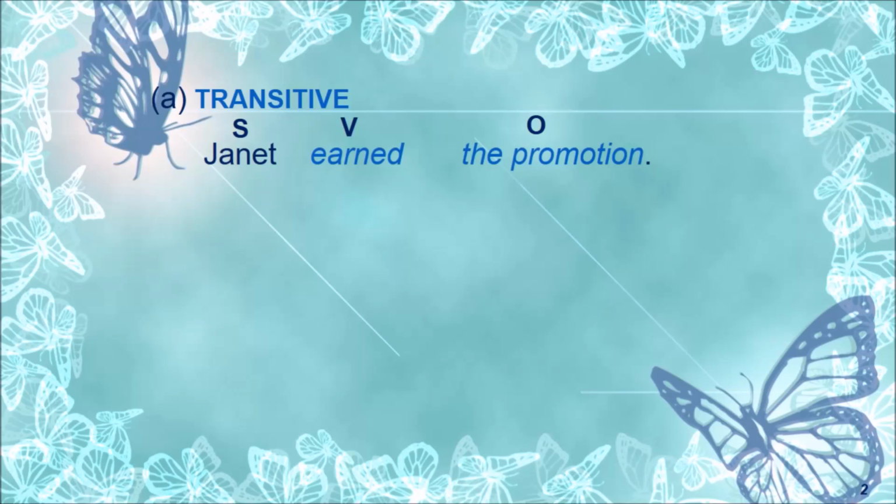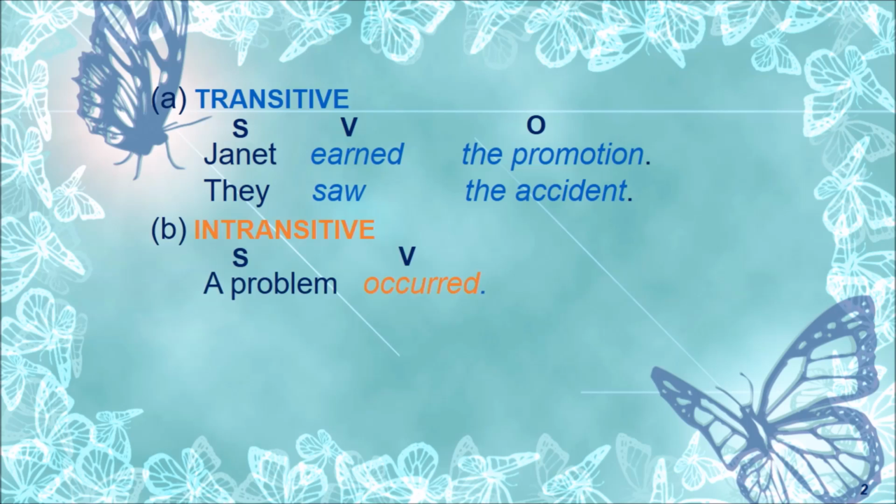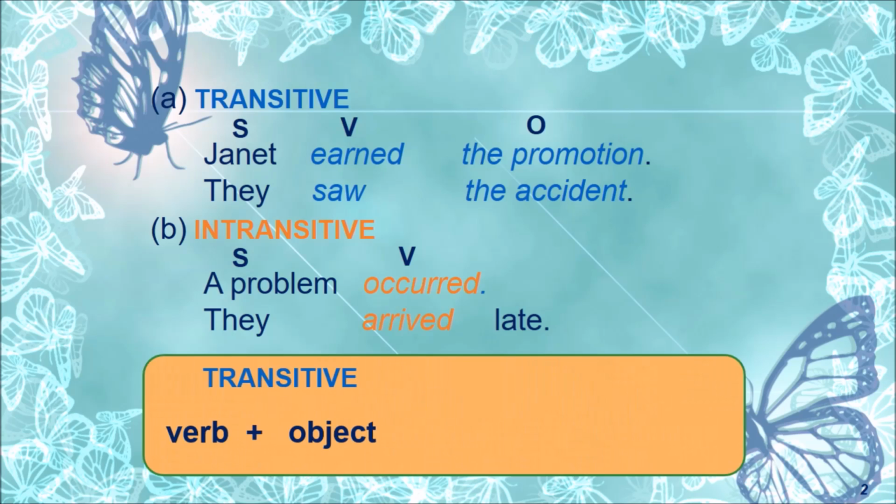To start with, we have to learn transitive and intransitive verbs. Even in the last class, we had a small introduction to them. What is a transitive verb? Let's have an example. Janet earned the promotion. And next, they saw the accident. Intransitive verbs: a problem occurred. They arrived late. Why? Because transitive verbs will have verb plus object. Intransitive verbs will have verb plus no object.